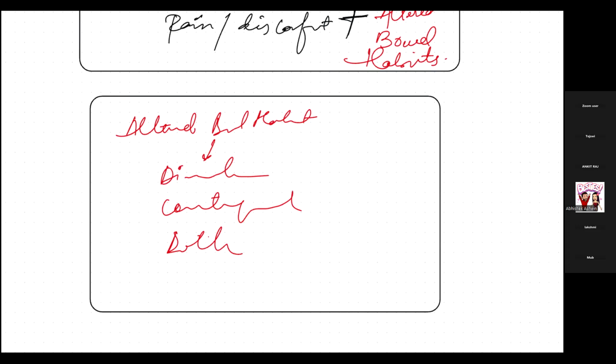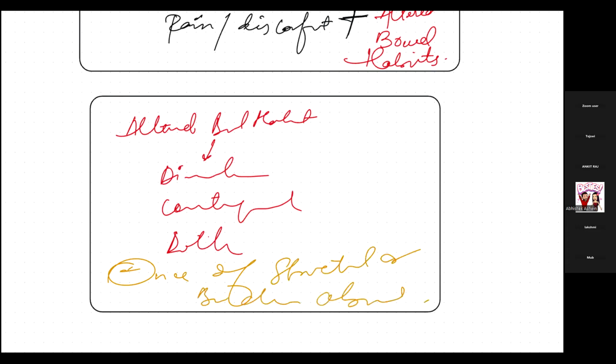That all of this will be there, but with the absence of structural or biochemical abnormalities. Okay, so I hope now the definition is clear.